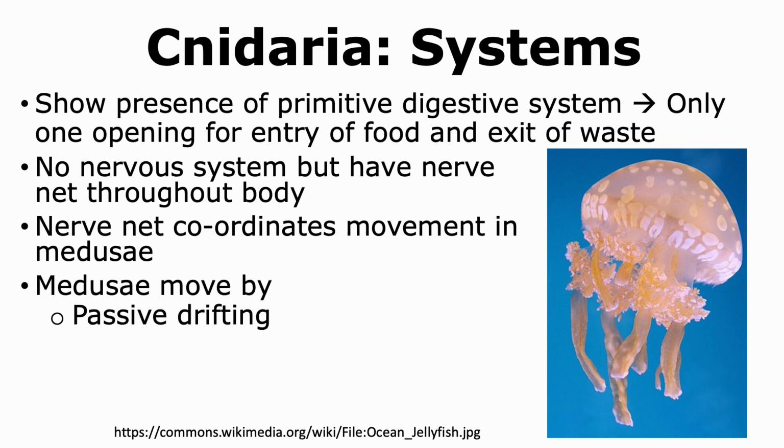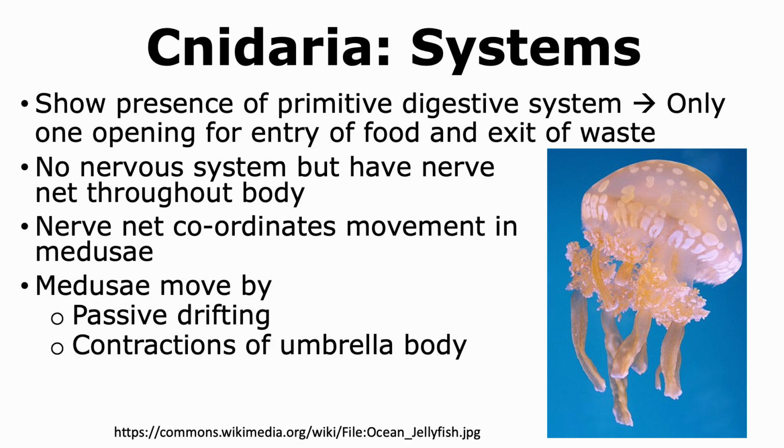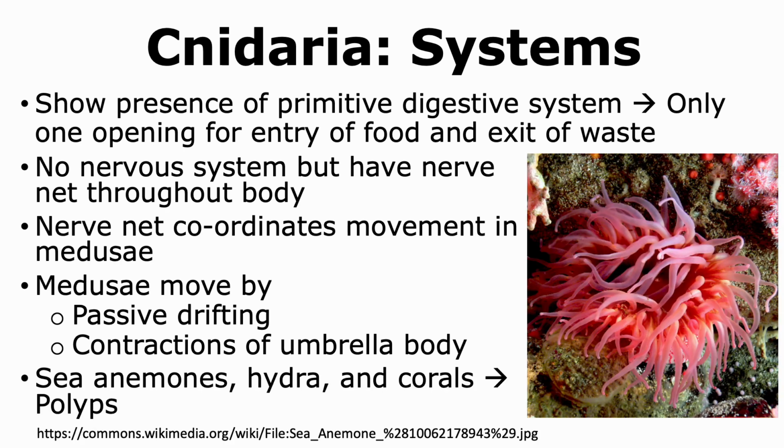Medusae are able to move either by passive drifting or through contractions of their umbrella body. Jellyfish are examples of medusae. However, animals like sea anemones, hydra, and corals exist in the form of polyps, which are the non-motile version of cnidarians.